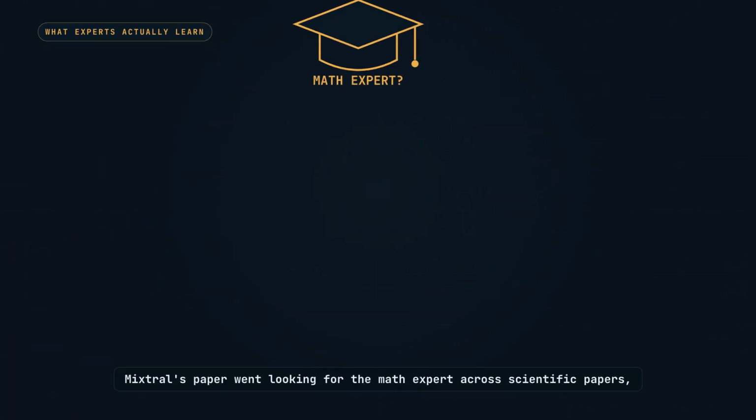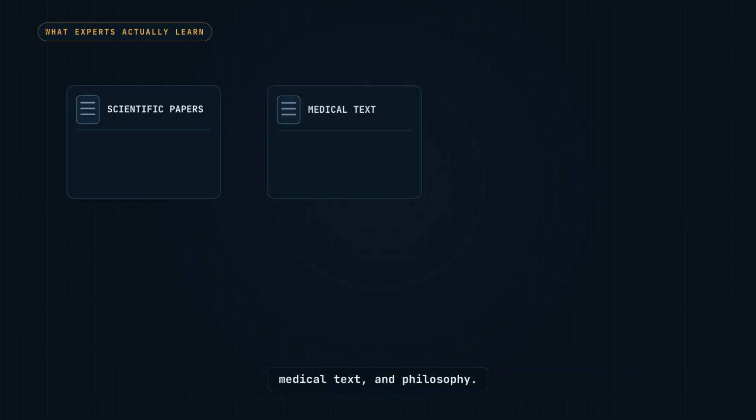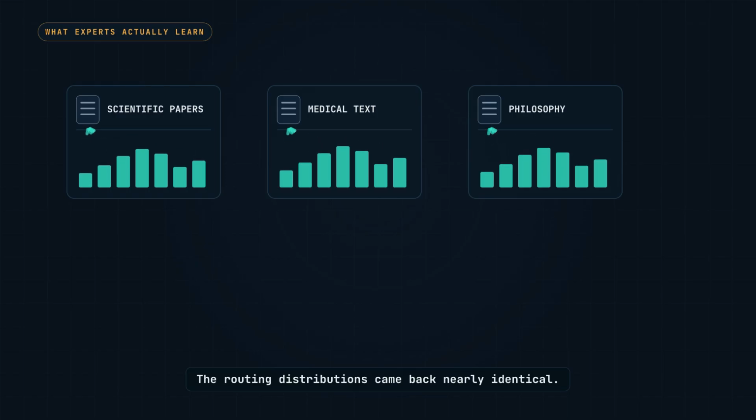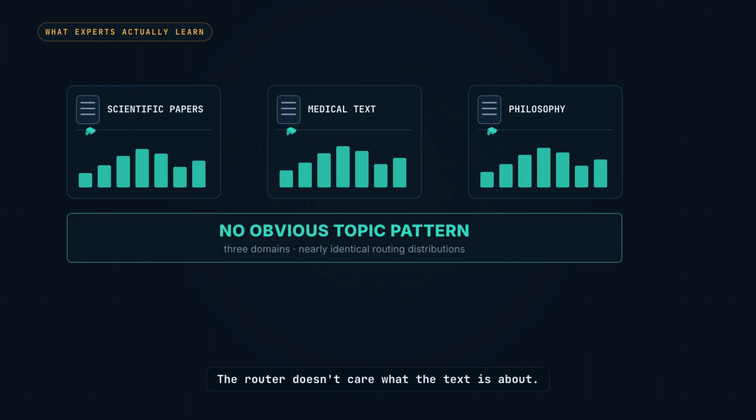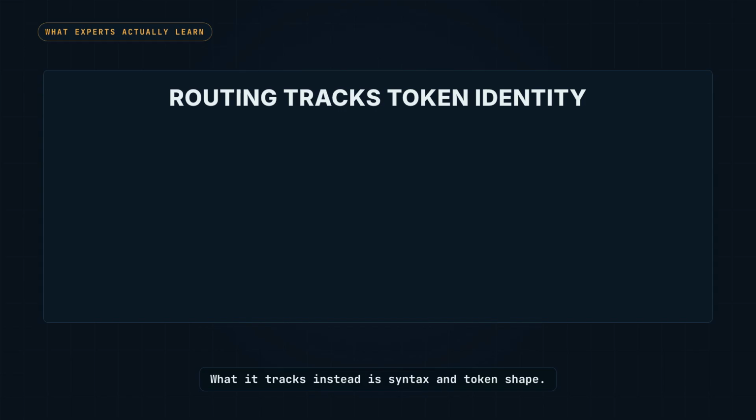Mixtral's paper went looking for the math expert across scientific papers, medical texts, and philosophy. The routing distributions came back nearly identical. The router doesn't care what the text is about. What it tracks instead is syntax and token shape.